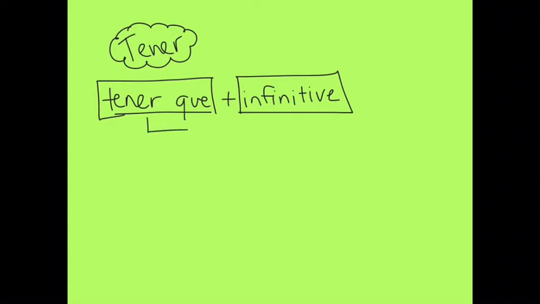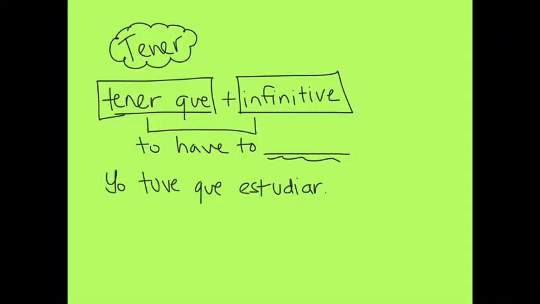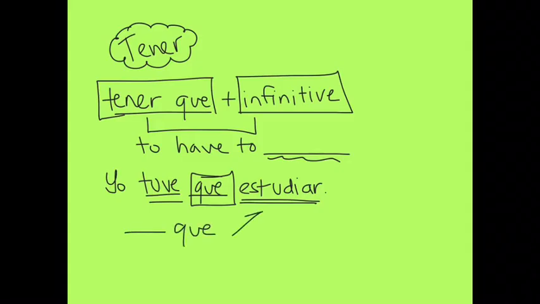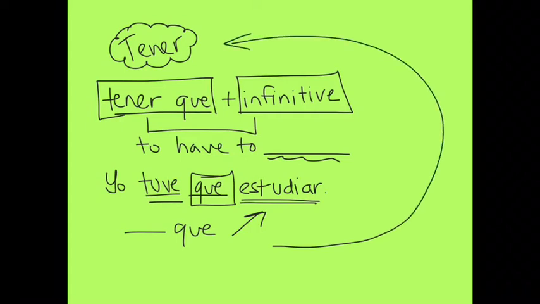Remember that when we use this formula, we're expressing that someone has to do something. So whatever the second verb is, that's what that person has to do. So for example, yo tuve que estudiar. I had to study. Now because this is a set formula, the QUE has to be there. So if you're working in context and you have fill in the blanks, let's say, and there's a space and then a QUE and then an infinitive, that should be a big clue to you that you need TENER, because it's expressing that someone has to do something, or had to do something in this case, because we're working in the past.